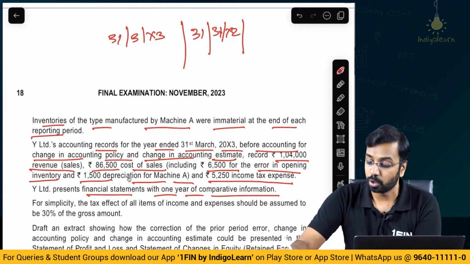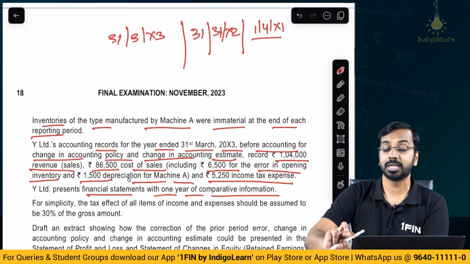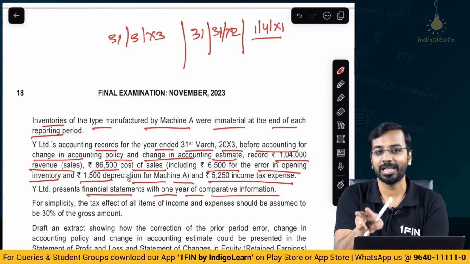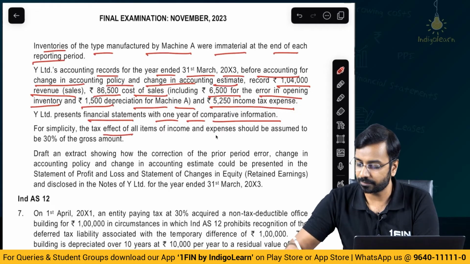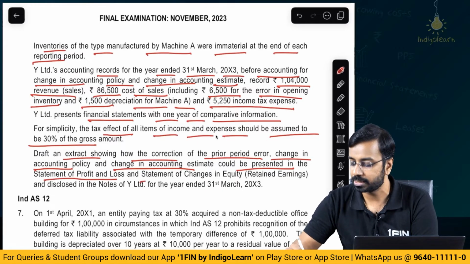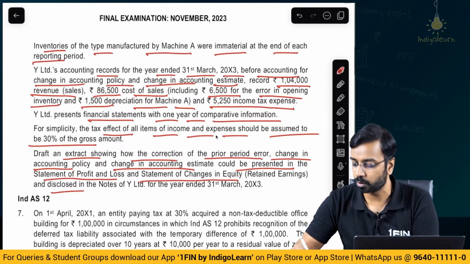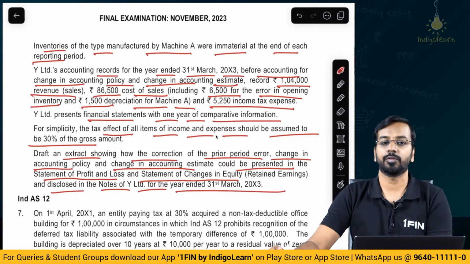Now, we will need to prepare one more balance sheet on 1st of April of year 1 because of errors and because of changes in accounting policy. For simplicity, the tax effect of all items of income and expense should be assumed to be 30%. Draft an extract showing how the correction of the prior period error, change in accounting policy, and change in accounting estimate could be presented in the statement of P&L, statement of changes in equity, and disclosed in the notes of Y Limited for the year ended 31st March of year 3.